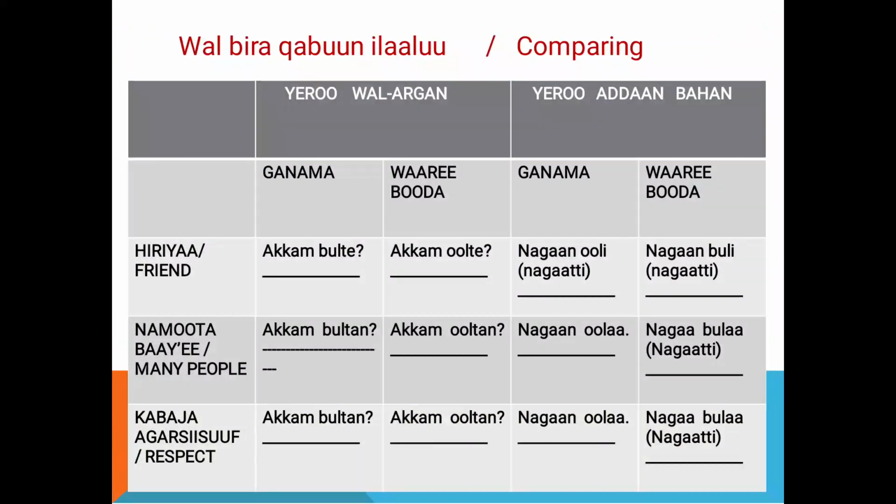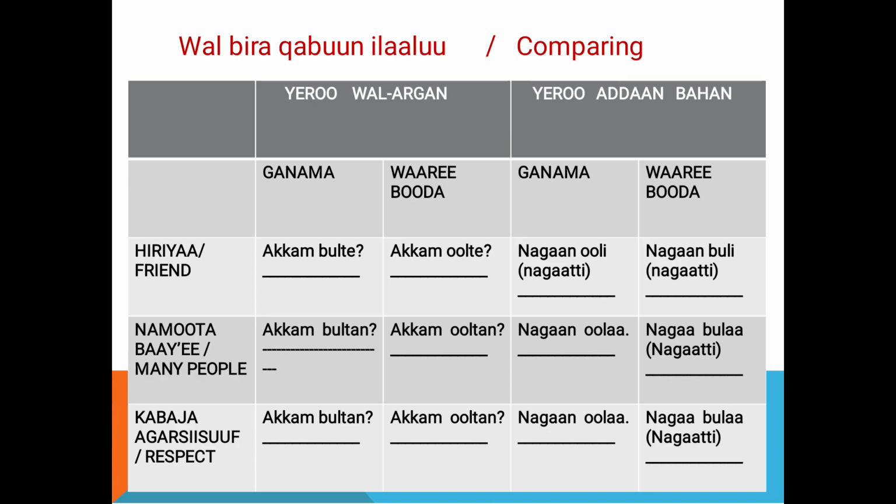Okay. Here it is a comparison between a friend, hiriyyaa, and when we speak to many people or to show some respect. You can see this one. Yeroo wal argan means when they meet. Yeroo wal argan at the top, to mean when they meet. Ganama is the morning. Ware boda means afternoon. Yeroo addaan bahan means when they separate.